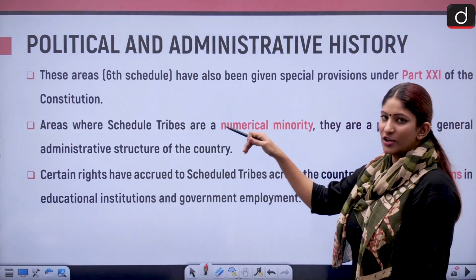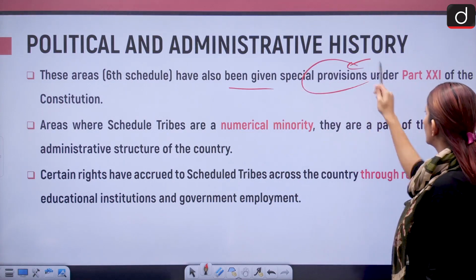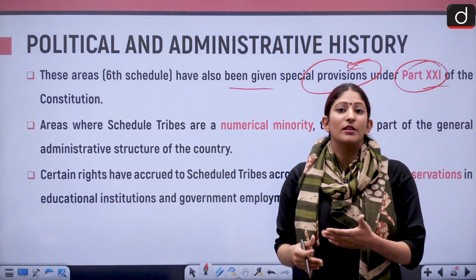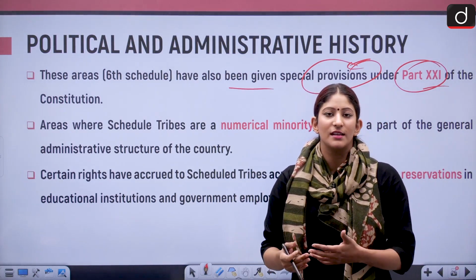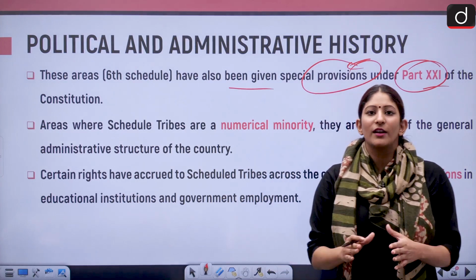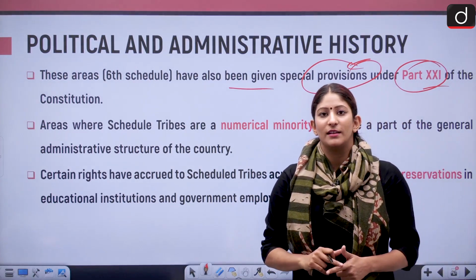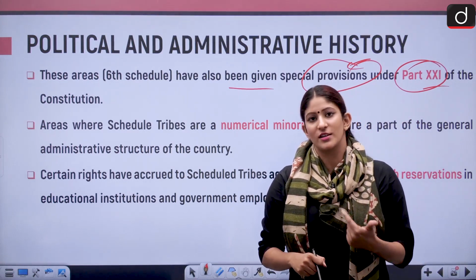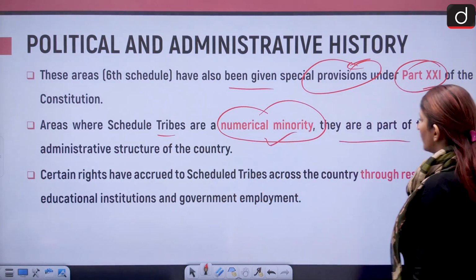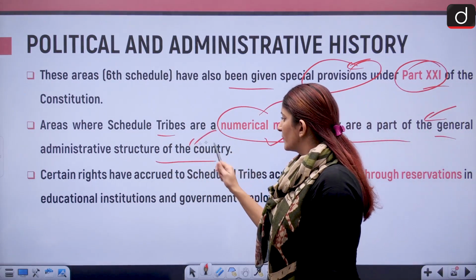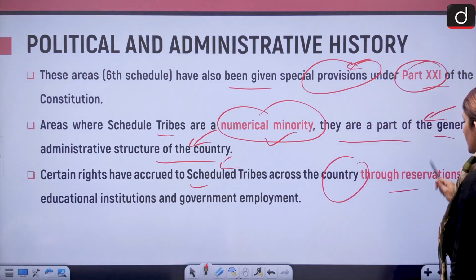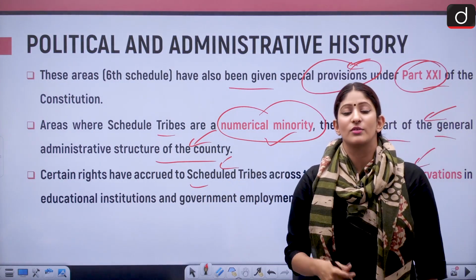Now, these are the 6 scheduled ones, have also been given special provisions under Part 21 of the Constitution. And they are also governed through their own councils, hill councils, like Bodo Hill Council is there, Karbi Anglong Hill Council is there. So the protection of the cultural identity that is deeply having its roots in the local structure is there. Also, areas where scheduled tribes are numeric minority, they are a part of the general administrative structure of the country. Okay. And certain rights have accrued to scheduled tribes across the country through reservation in not only education but also in the workspaces.